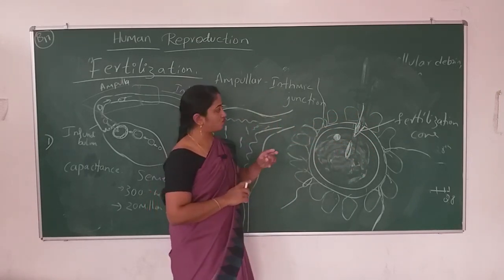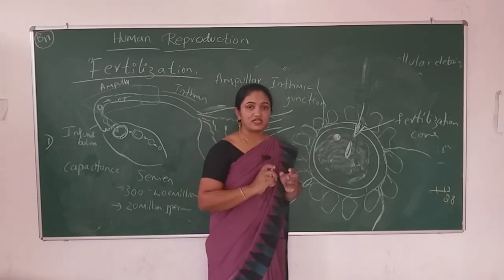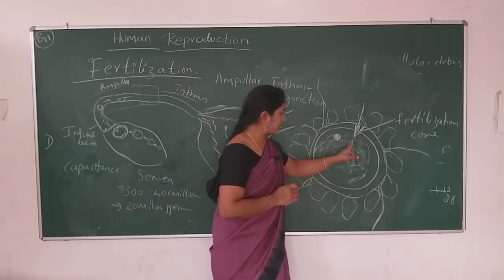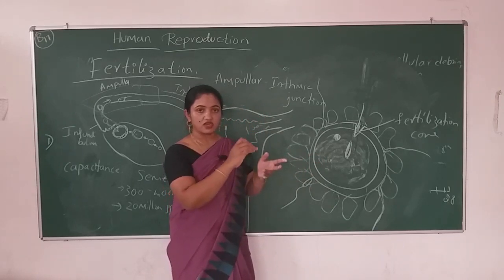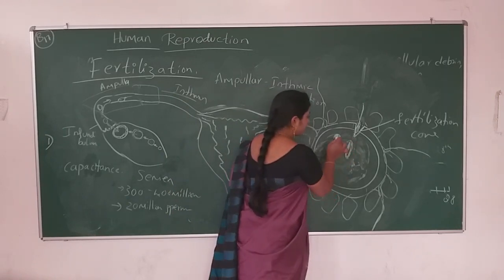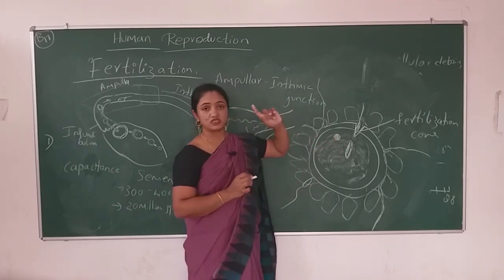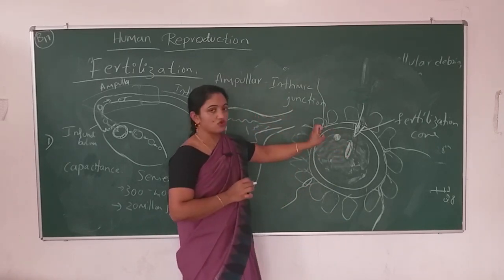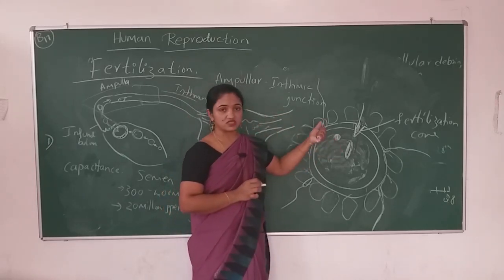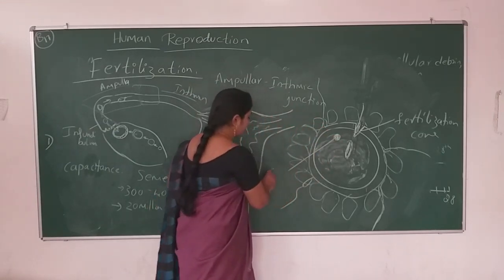And the next, what will happen? This egg receives the centrioles of the middle part. The sperm has mitochondria, centrioles, and a nucleus, everything present inside the sperm. The first thing the female egg nucleus is doing is that it will receive the centrioles first. For what? To complete its meiosis stages.